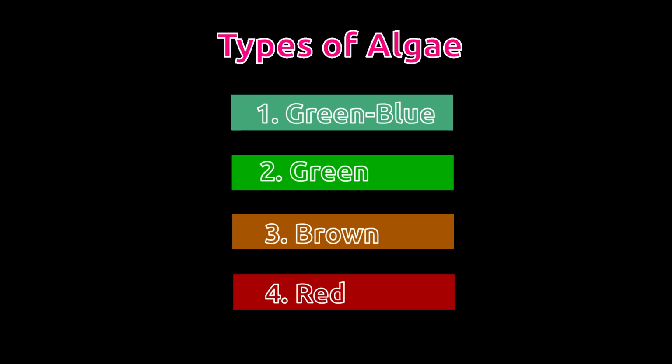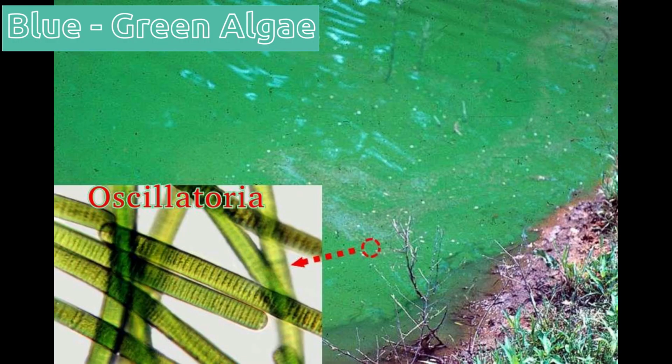Based on different color, algae are classified into different categories. These categories are blue-green algae, green algae, brown algae, red algae. Let's learn about blue-green algae in detail.